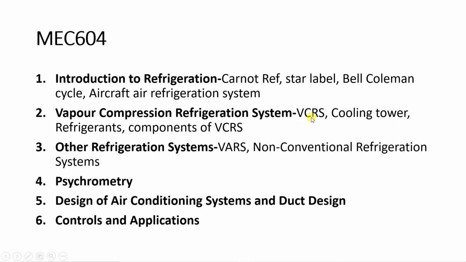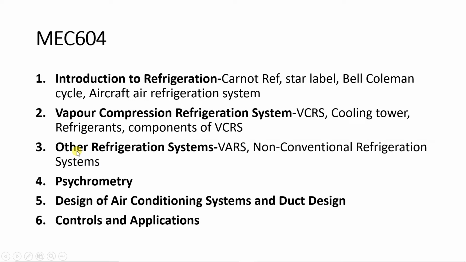Then the different components are there in the vapor compression refrigeration system. Then different types of refrigerants are there and cooling tower. So basically we'll study in detail what is cooling tower, different types of cooling towers. Similarly, what are the components and different types of components. So this we will cover in module number two.